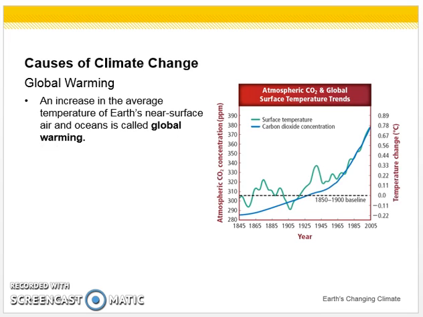An increase in the average temperature of Earth, near surface air, and oceans is called global warming. And as you can see, the trends of our surface temperature here, atmospheric CO2 concentration, it has gone up significantly just since 1945.